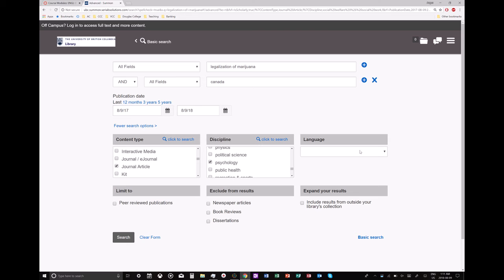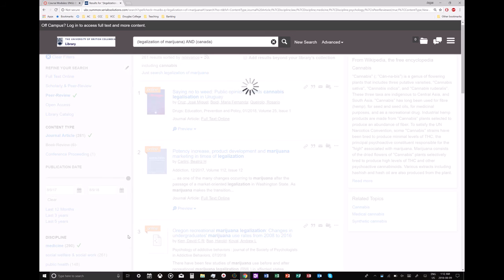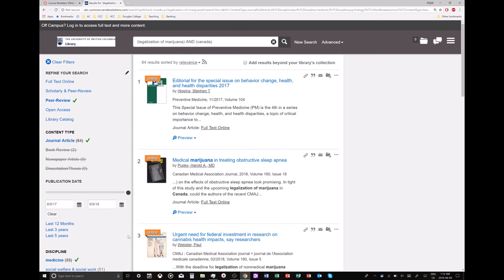Of course, language, if you leave it alone, it'll be English, so let's leave it alone. We'll leave this option alone as well. This is looking for articles outside your library. Let's say we want to exclude dissertations, book reviews, and newspaper articles, and we want to only find peer-reviewed publications. So let's see how many we get now. Okay, this is even better. Look at this.